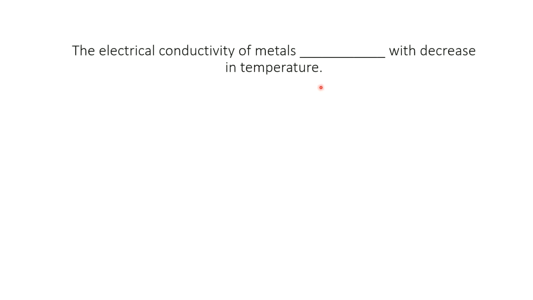The electrical conductivity of a metal blank with decrease in temperature. Conductivity is the reciprocal of resistance. At normal temperature, all atoms are perfectly arranged. But when temperature increases, atomic mobility increases, so resistivity increases. When resistivity increases, conductivity decreases. So temperature and conductivity are inversely proportional. That way the electrical conductivity of a metal decreases with increase in temperature.